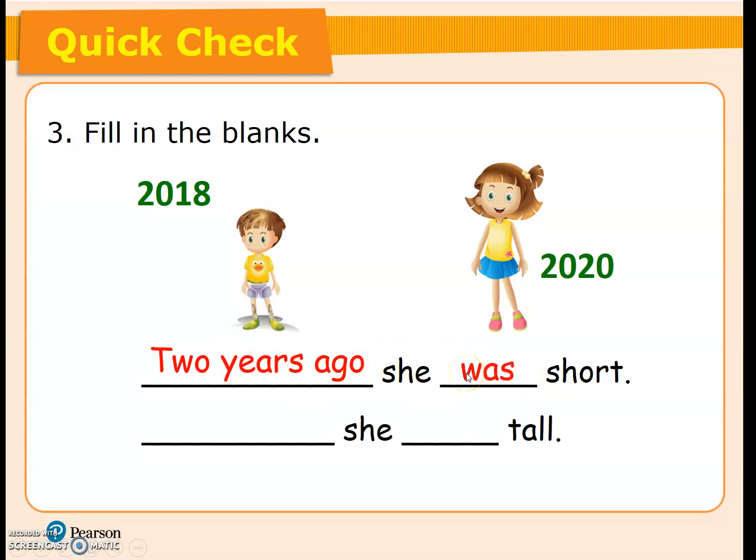Of course, we use was. 2 years ago, she was short. And this year, 2020, this year or now, she is or was? Yes, good. Your answer is correct. We use is. This year, she is tall.